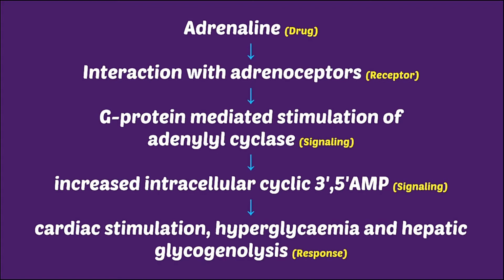Another, let's say the drug adrenaline is bound to the receptor present on pancreatic cells. So what will happen? There is release of glucose and it causes hyperglycemia. Third, let's say this drug is bound to the liver cells or hepatic cells. So what will happen? Glycogenolysis will occur, meaning breakdown of glycogen to glucose will take place. So that is the kind of response due to a specific drug.